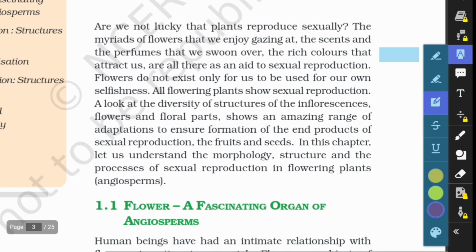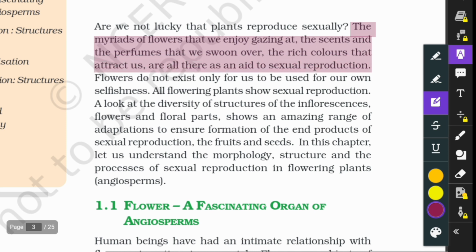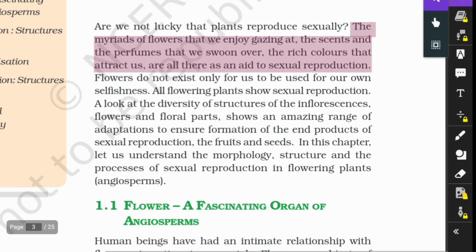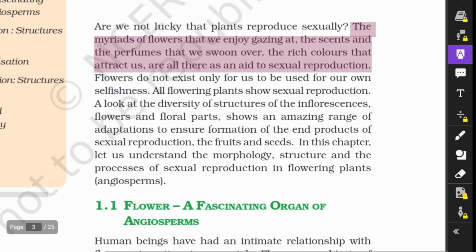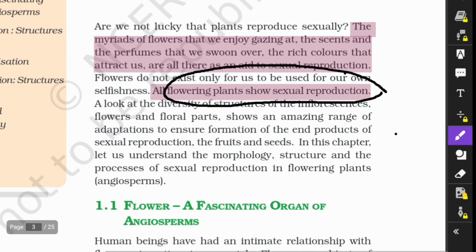What are the aids to sexual reproduction? The myriads of flowers that we gaze at, the scents, the perfume, the rich colors. Flowers do not exist only for us to use for our own selfishness. All flowering plants show sexual reproduction.